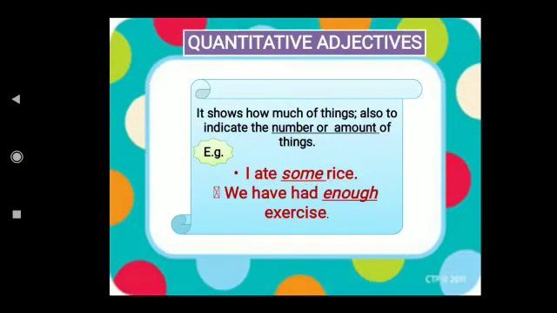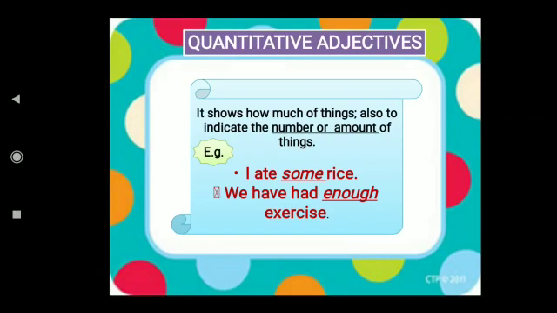Now next we move on to quantitative adjectives. These are all things you have studied in 4th standard; I'm just recalling them. Quantitative adjectives: from the word quantity itself you'll understand, right? What is quantity? It's the amount or the number. It shows how much of a thing, or indicates the number or amount of things. I ate some rice. Qualitative adjectives refer to the quality of a person or thing, while quantitative adjectives refer to the number.